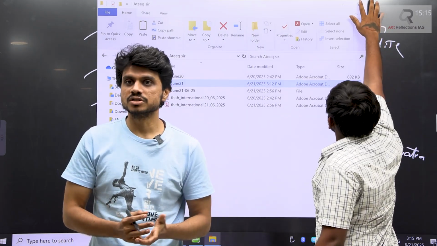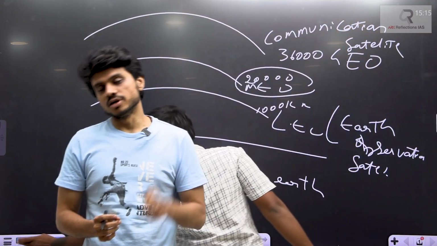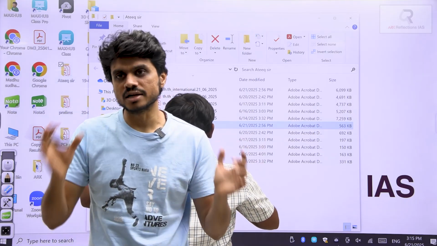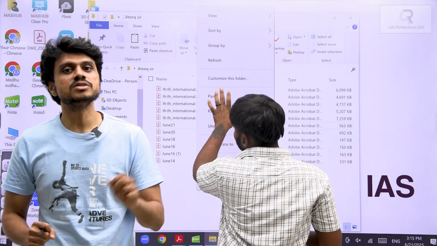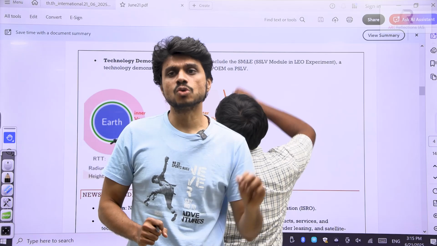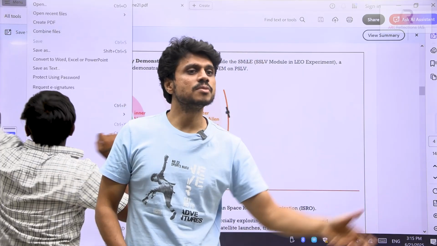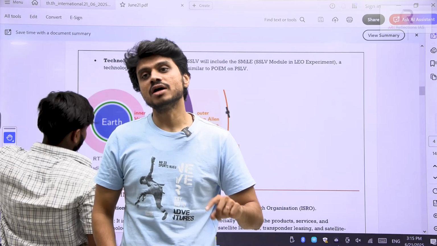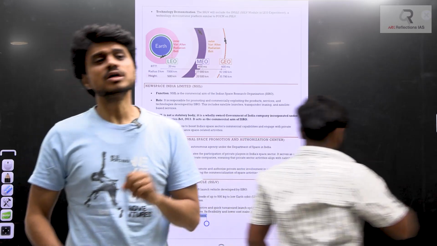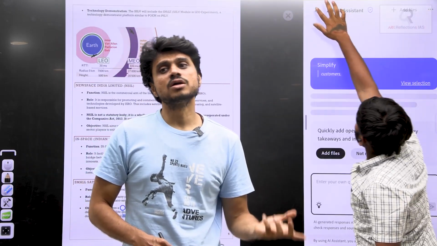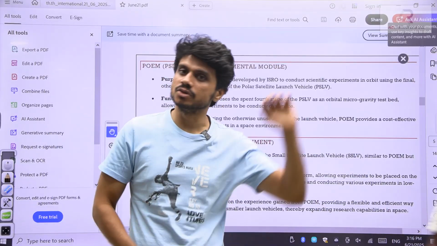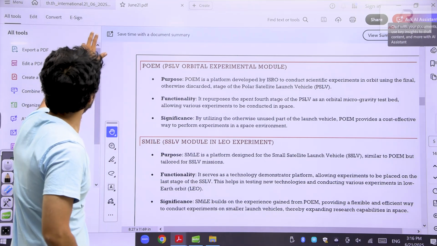We use different types of rockets. We have the Polar Satellite Launch Vehicle and the Geosynchronous Satellite Launch Vehicle. So we have different types of satellite launching vehicles. The famous one is the PSLV. These launching vehicles are used to launch satellites into the lower Earth orbit and middle Earth orbits. If you have to launch heavier satellites into the higher Earth orbit, generally we use the GSLV. We can launch up to 5,000 tons of heavy weight into the higher Earth orbit.